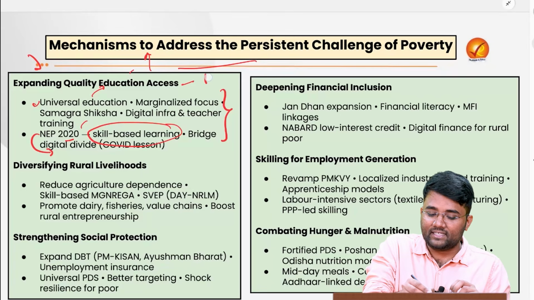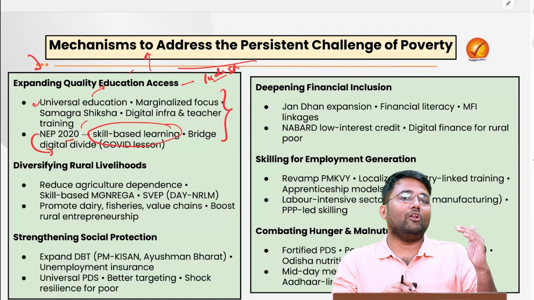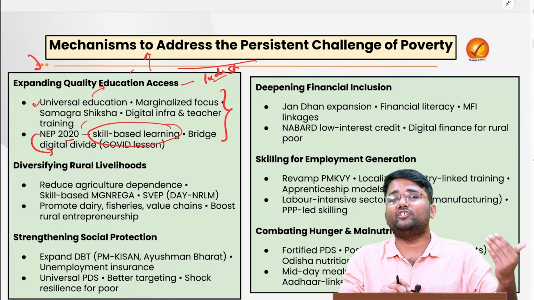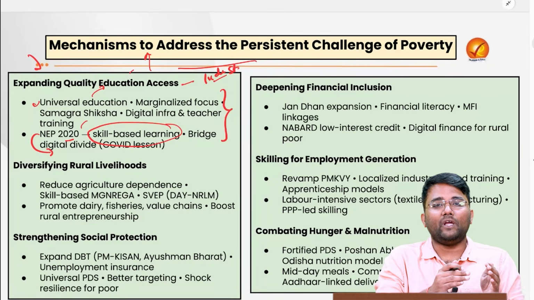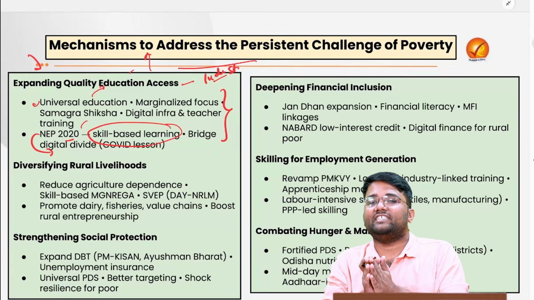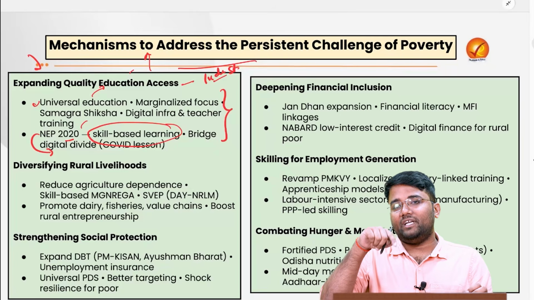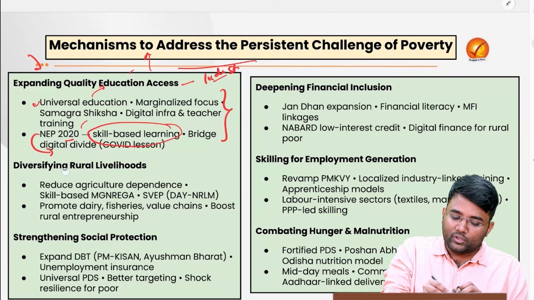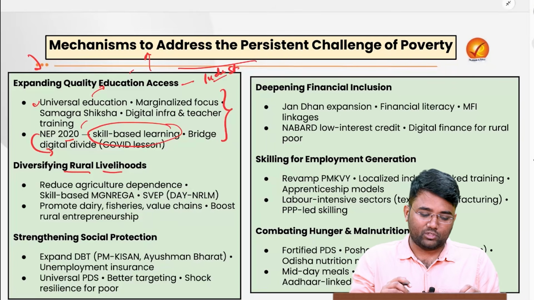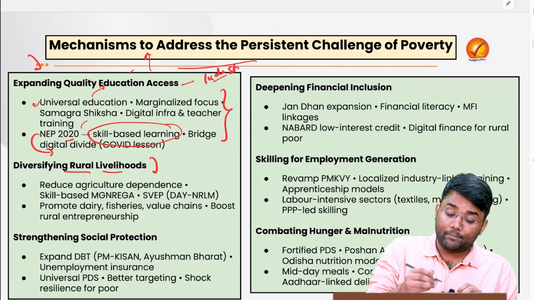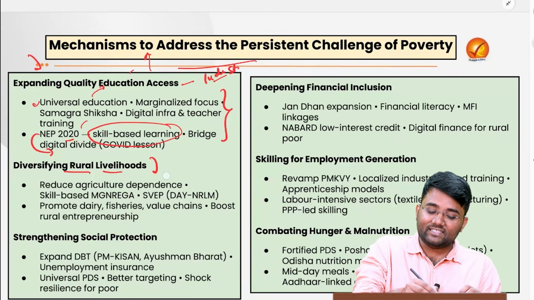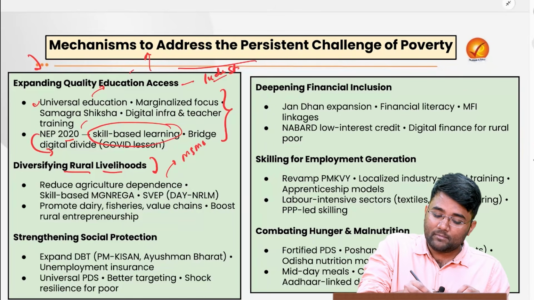And that is the reason there is a need for proper industry-academia linkages. Academia or the curriculum should be updated according to the needs of industry. For example, as of now, industry is demanding artificial intelligence, machine learning, and big data analytics, so our curriculum needs to be updated accordingly. Then we also need to diversify rural livelihoods. For example, agricultural dependence needs to be reduced, and that is the reason the government is focusing on MSMEs, which contribute around 30% to GDP.